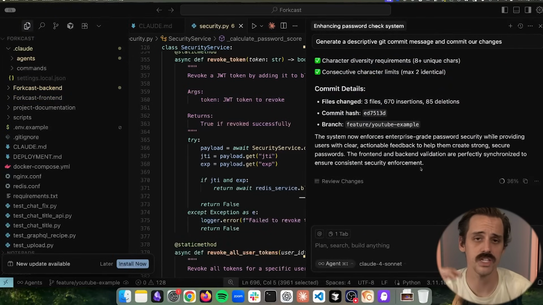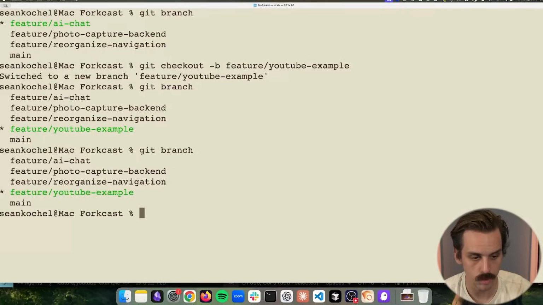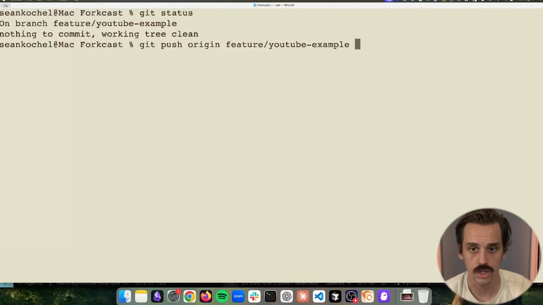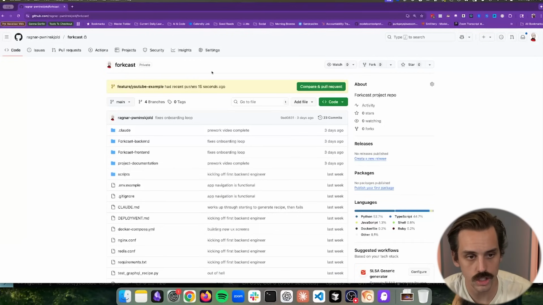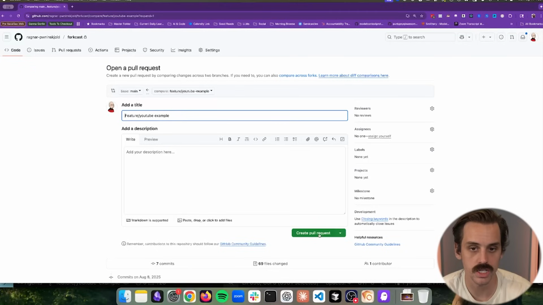And now we have this change committed to history. Now, once we're done with this, we can jump back into our terminal, for example, run one command to make sure that everything is there. And then we can push this to its own branch in our GitHub repository. So in this case, youtube-example. So now when I load into GitHub, we can see I have the option to create a pull request. I can go through, I can review all of the code that was generated, and I can merge this into my actual main working branch.